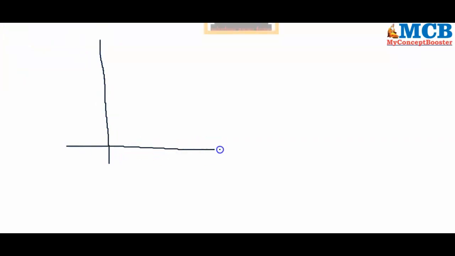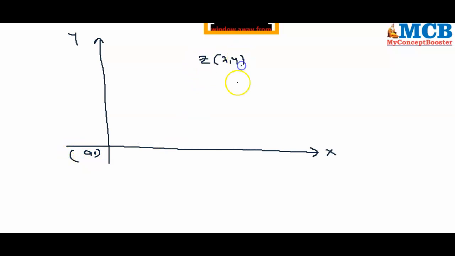Coordinate axis. This is x-axis, this is y-axis, this is origin. There is a complex number here, z, in the name of x comma y. That is a point here. Let me join this. z is equal to x comma y.